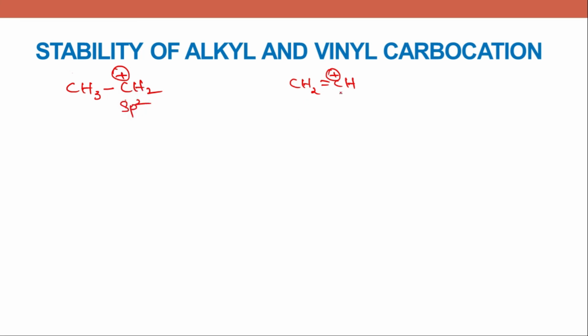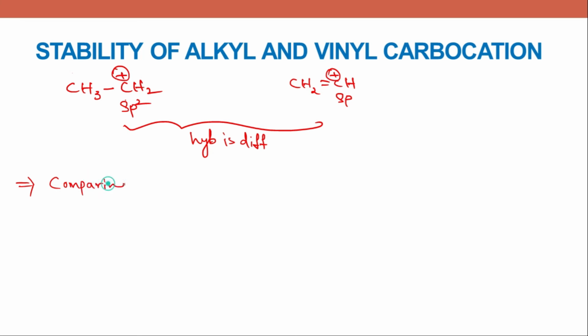This carbon is also a positively charged carbocation, and this is sp hybridized due to the pi bond. Now the hybridization is different in these 2 molecules. So how do you compare the stability between these two?